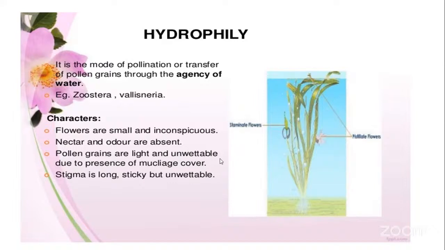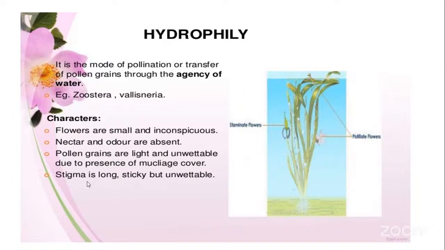So the mucilage cover will prevent the pollen grains from absorbing the water. If they absorb the water, the weight of the pollen grains will increase, and if the weight increases, they sink to the bottom of the pond. So our purpose is that the pollen grains should float on the water. Through the streams of the water, the pollen grains have to reach another plant. So that is the reason why the pollen grains are covered with mucilage, to avoid absorbing the water.